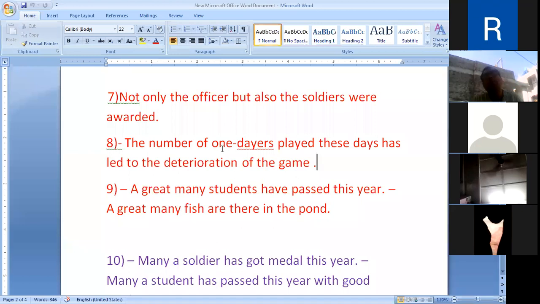The number of one days played these days has led to the deterioration of the game. The sentence started with "the number of", then the subject is in plural, but the verb is in singular. When a sentence begins with "the number of", though the subject is plural, the verb will be in singular. Hence, the number of one days played these days has led to the deterioration of the game.